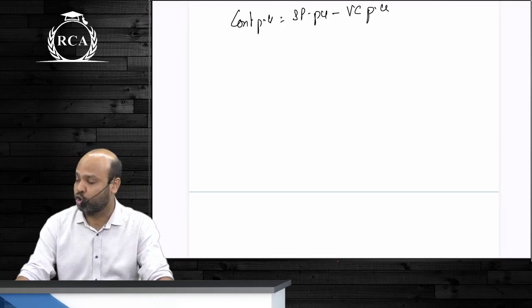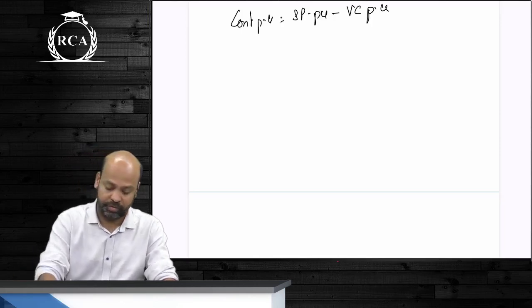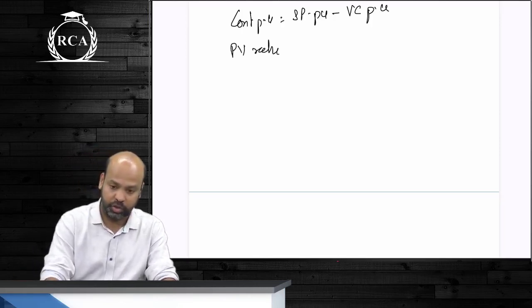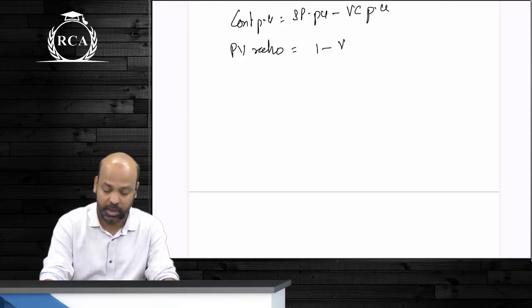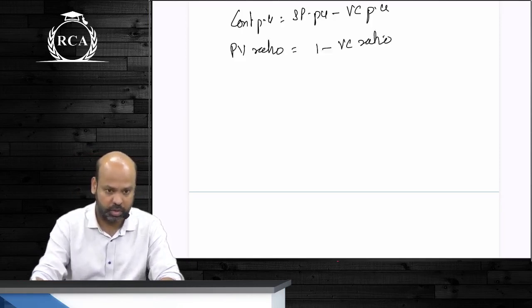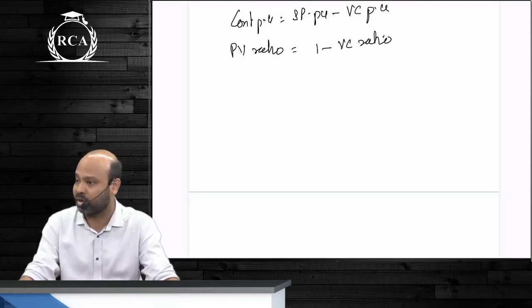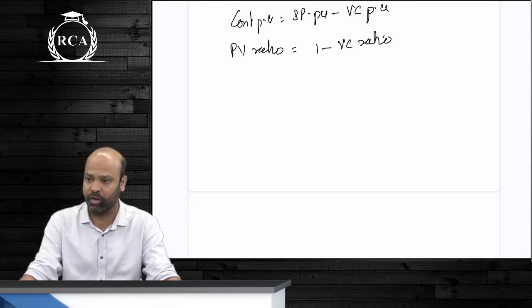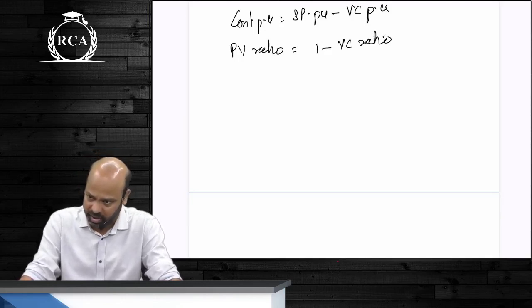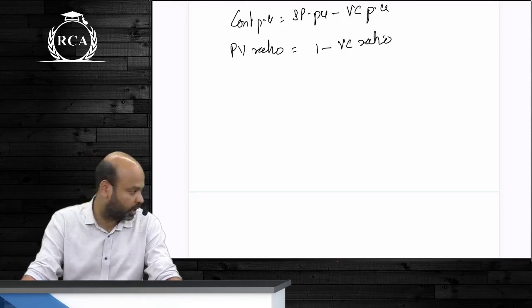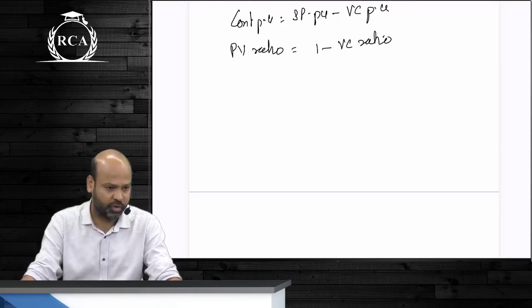The proportion of contribution in the revenue of the firm is called your PV ratio. This will also be equal to 1 minus variable cost ratio. If your variable cost ratio is 60%, that means your contribution is 40%. If your variable cost ratio is 70%, that means your contribution is 30%. So 1 minus variable cost ratio will be your PV ratio.